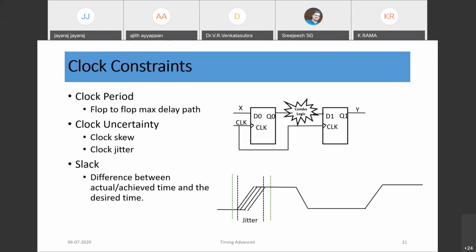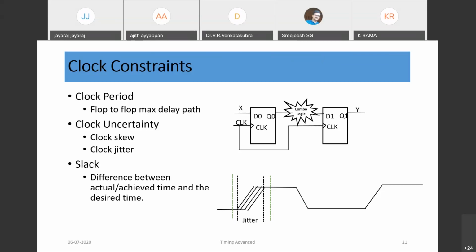And the clock uncertainty, of course, is the clock skew and jitter. So basically, there would be clock edge variation. Jitter is basically called clock shaking. So we need to fix the margin basically. Usually 10% of the clock period we fix as the margin, so that the shaking can go within the 10% of the clock period. So we need to model the clock uncertainty as well.